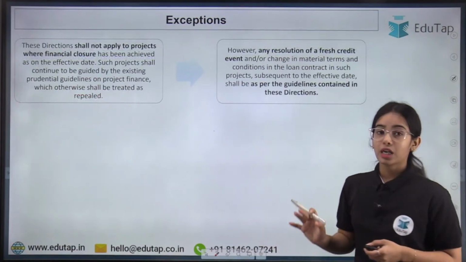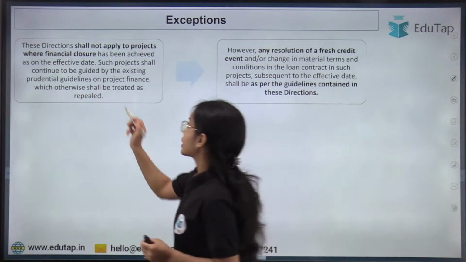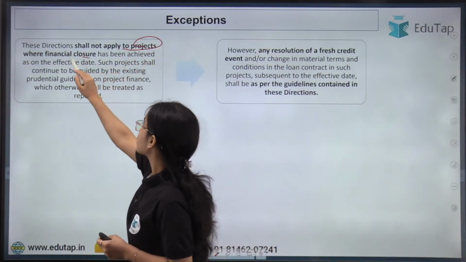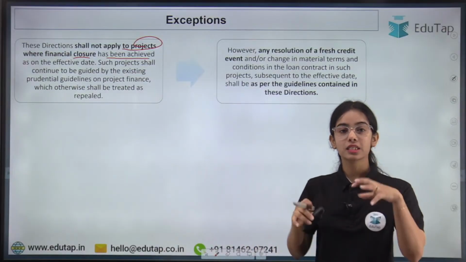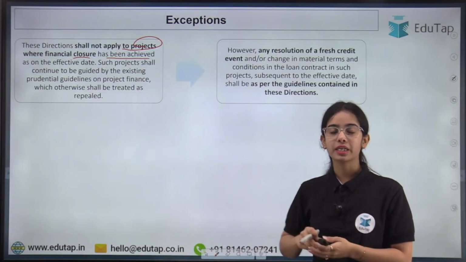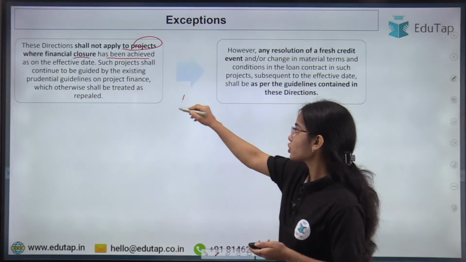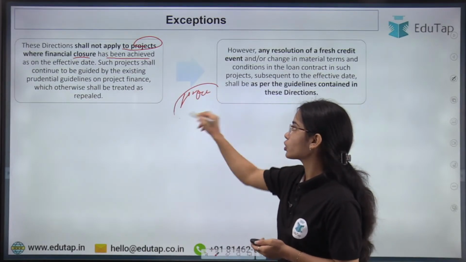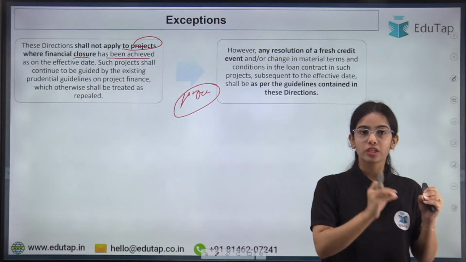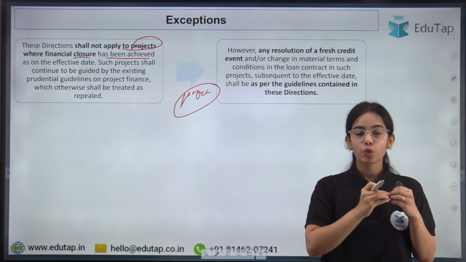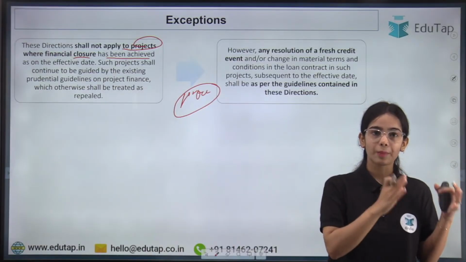Now, coming to the last slide. These directions shall not apply to projects where financial closure has been achieved on the effective date. That means these guidelines will be effective from 1st October. So till 1st October, whichever projects have been signed, whichever projects have got the financial closure, those projects will not follow the updated guidelines.